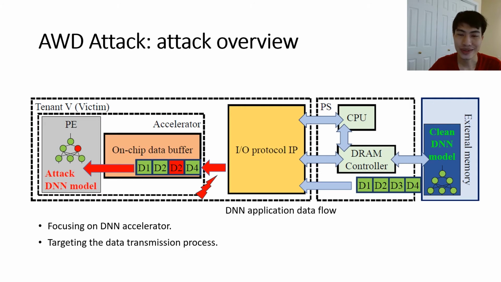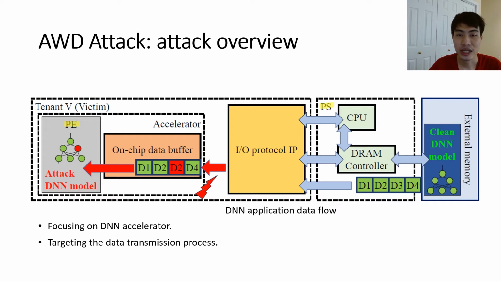Our proposed hardware attack focuses on DNN accelerator on multi-tenant FPGA. As we all know, DNN applications are data-intensive. Thus, it requires a simple but high-performance communication protocol, such as Amba AXI4, to exchange massive data between hosts and accelerators. The schematic of the FPGA-based DNN accelerator is illustrated in this figure, which is constructed by three components. The first one is the processing system. The second one is the processing engine. The third one is the external memory.